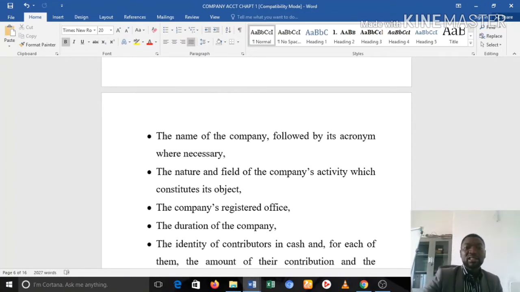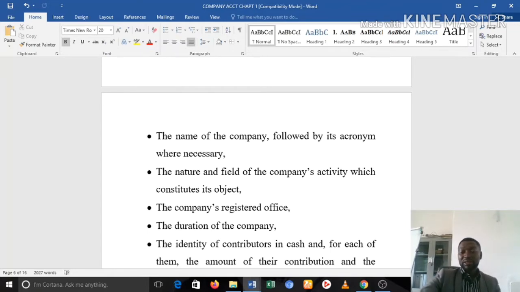Okay. Next, the nature of the field of the company's activity, which constitutes its object. So when you are forming a company, this particular item is very important. You must state clearly the activity of the business. Okay. If a company does not actually even state what it's about to do, how do you actually know what that company has to do and what the company does not have to do? So the object of the company is one of the most important things that you must clearly state.